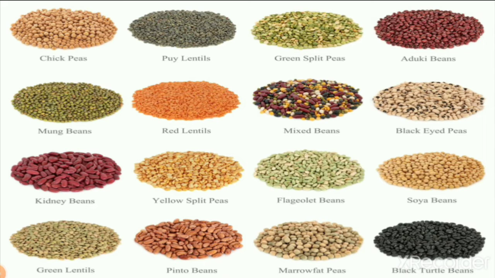Then we learn about pulses. Here you can see the picture of pulses: peas, mixed beans, mung beans, kidney beans, split peas. Split pulses we use in our food as dal. So when we make dal at our home, it means we are eating pulses.